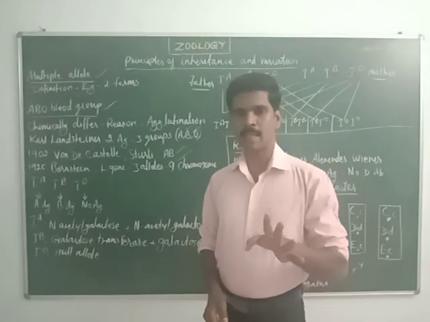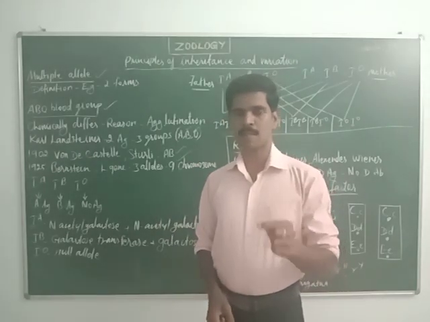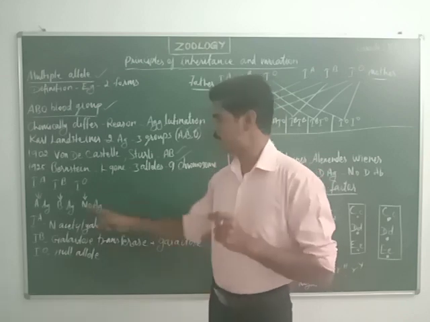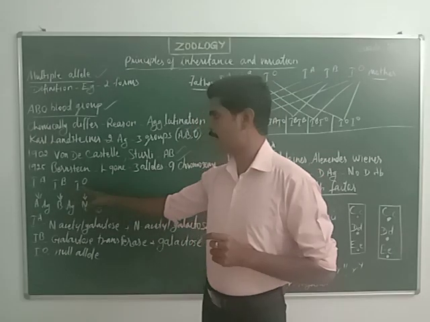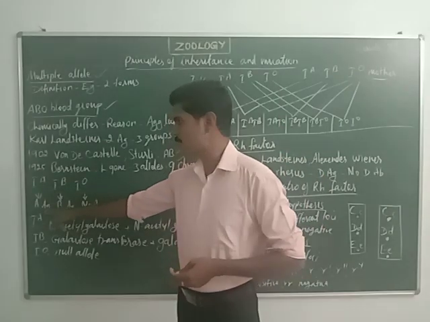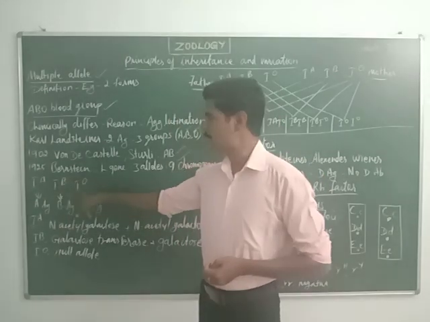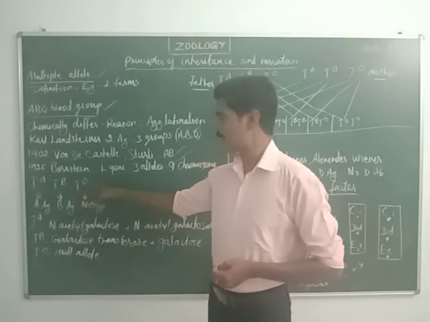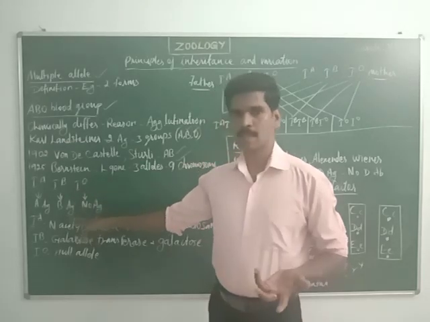There are three alleles responsible for determining our blood group: IA allele, IB allele, and IO allele. The IA allele produces A antigen, the IB allele produces B antigen, and the IO allele does not produce any antigen.